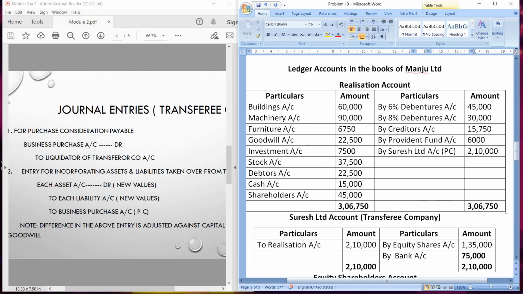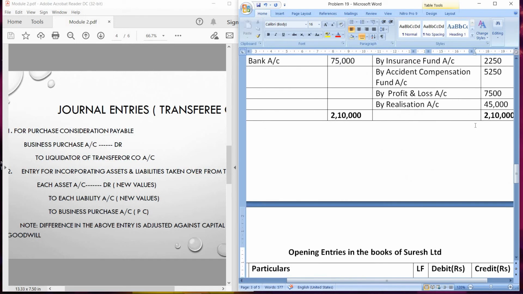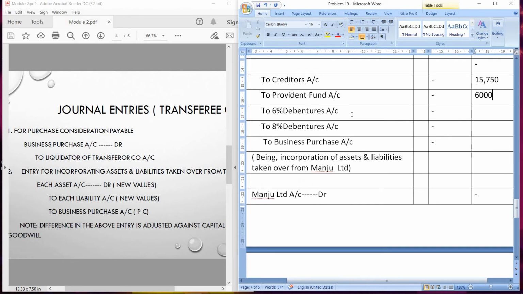So the amount of 6% debentures is 45,000. 45,000 plus 10%, that will be 4,500. So the amount of 6% debentures will become 49,500.